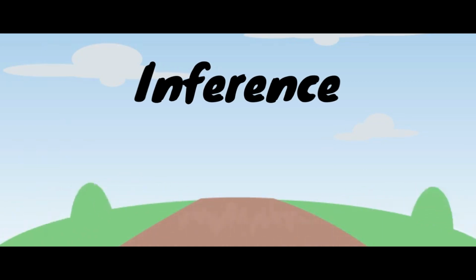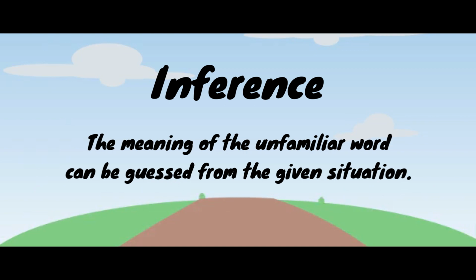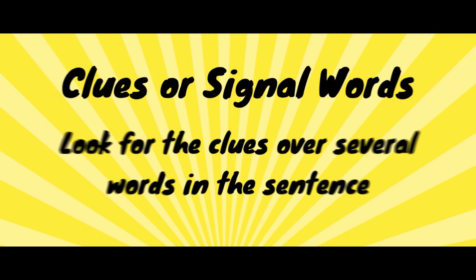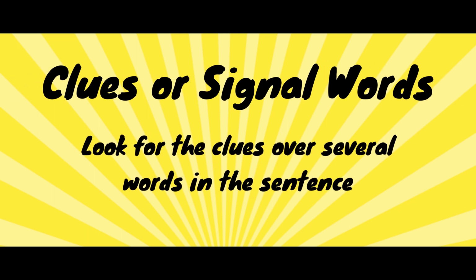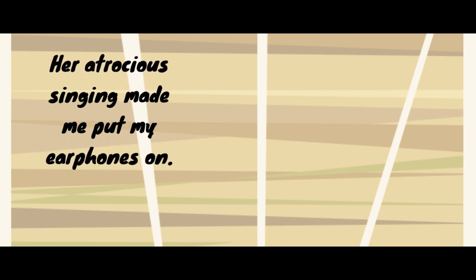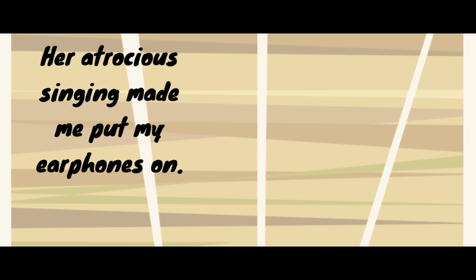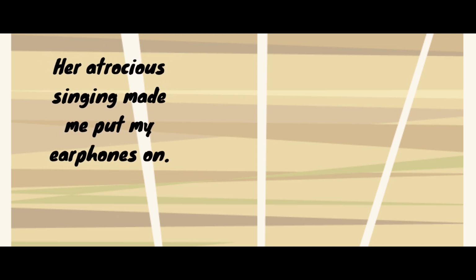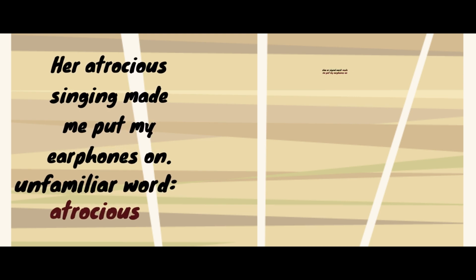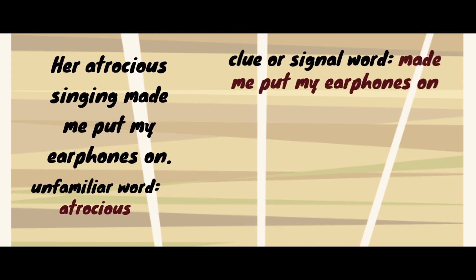Next, number 6, inference, kutob. The meaning of the unfamiliar word can be guessed from the given situation. Kutob, clues or signal words. Look for the clues over several words in the sentence. Example, her atrocious singing made me put my earphones on. What is the unfamiliar word? Atrocious. What is the clue or the signal words? Made me put my earphones on.